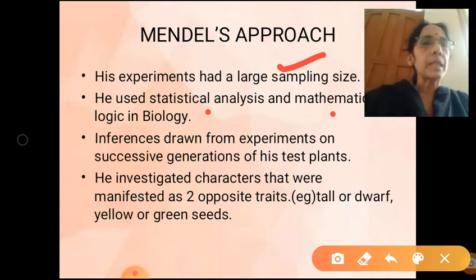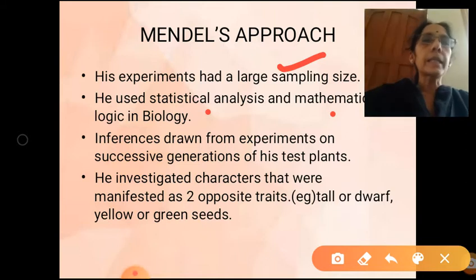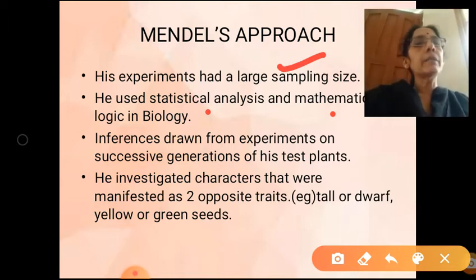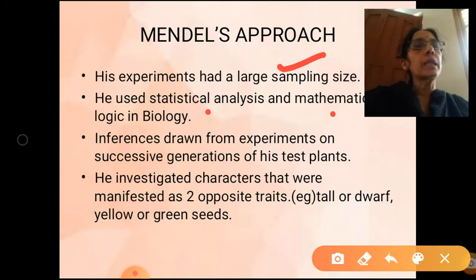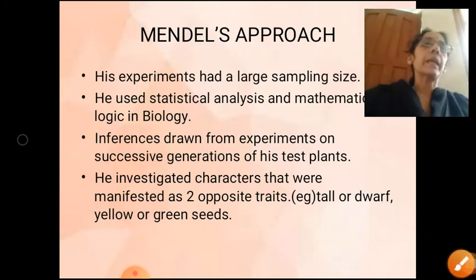So what is the speciality of his approach? One is large sampling size. Second is using mathematics and statistical analysis to analyze his data, and he has come to a conclusion by repeating his experiments in successive generations, and then he investigated contrasting pairs of characters. That is the speciality of his approach.